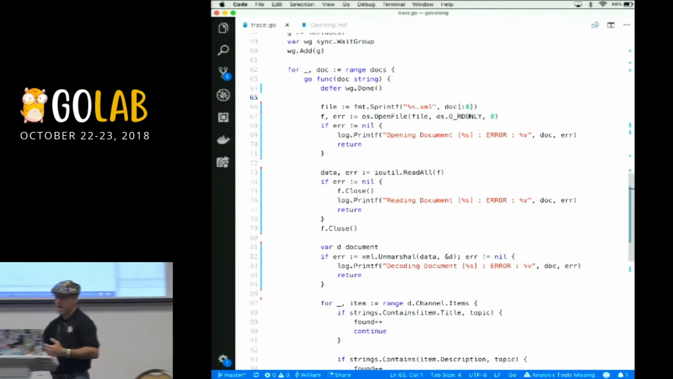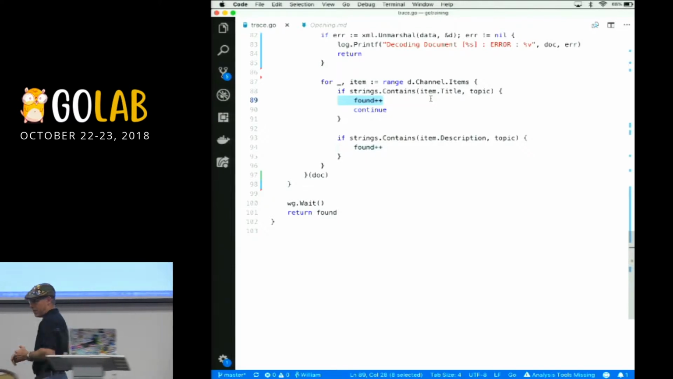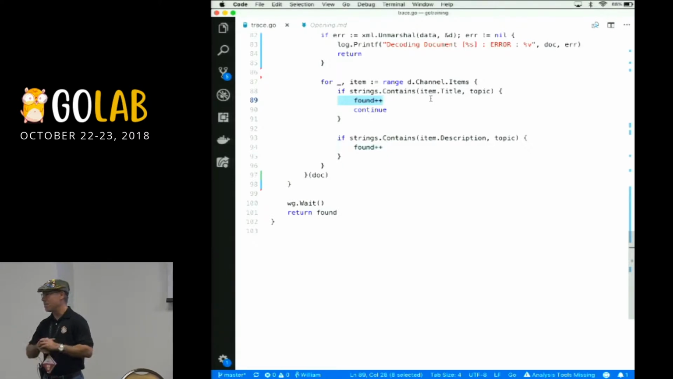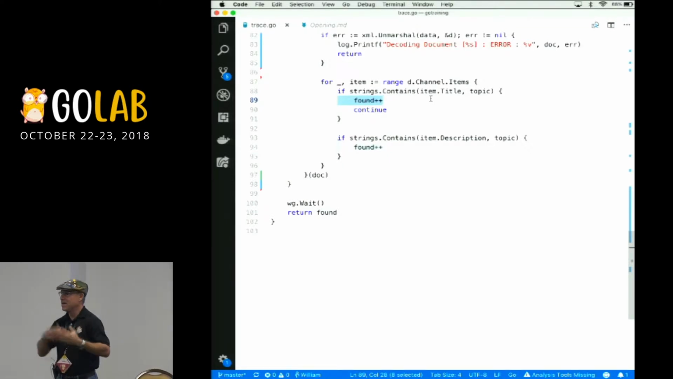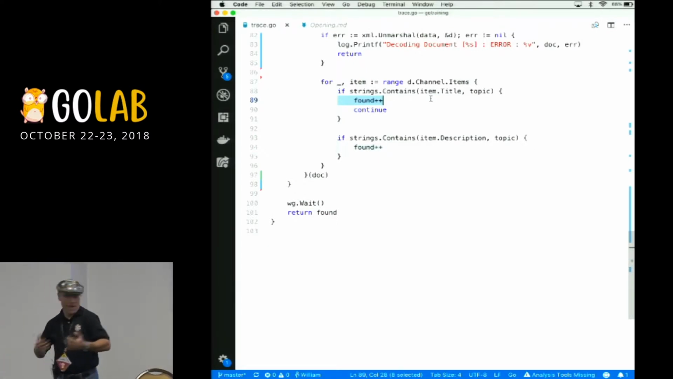The bug that we have is on lines 89 and 94. I've got a data race here. I've got 8 potential go routines trying to do a plus plus on the same memory location at the same time. I've got to synchronize that. Only one go routine can do that at a time. I have a synchronization problem. So how do we solve this?